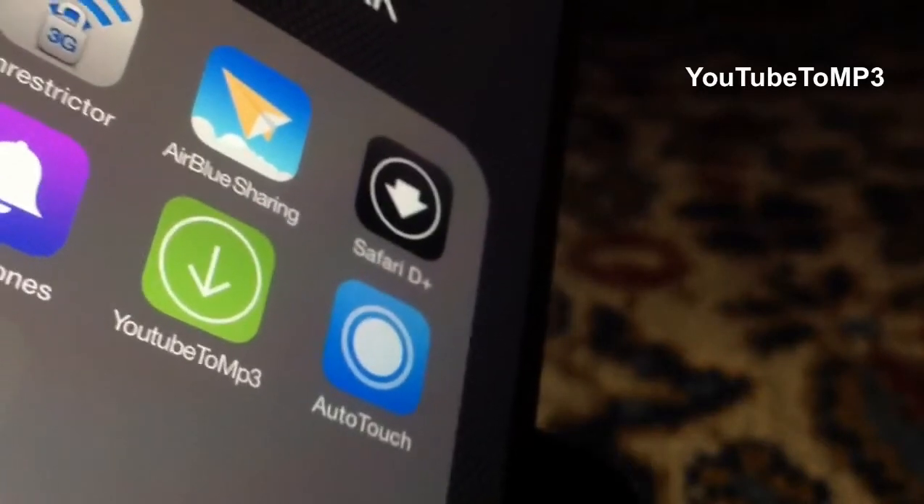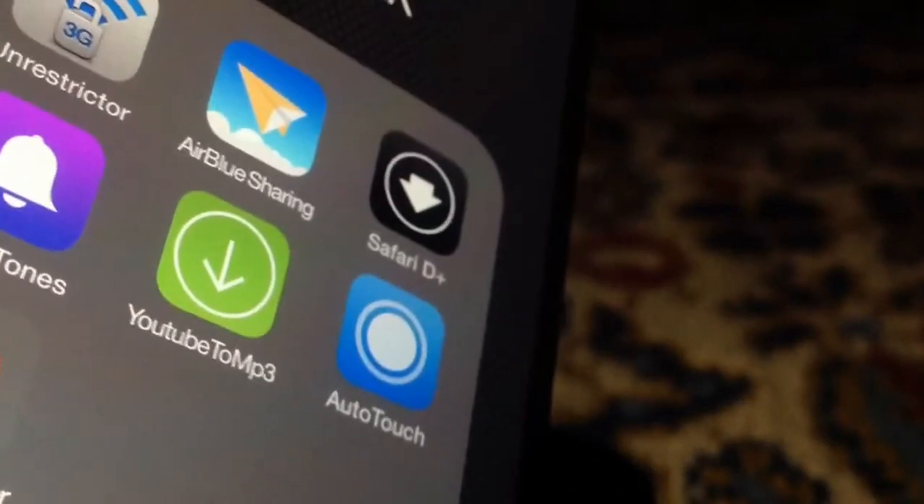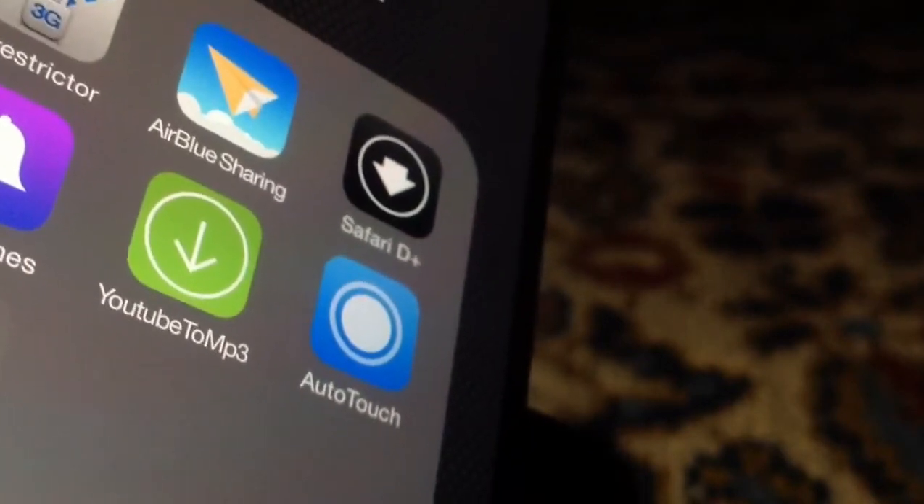YouTube to MP3 allows you to change or to convert YouTube videos into MP3 files. So this is very useful if you want to download a song and import it to the music library, and if it's inside a YouTube video. So I'll show you a quick tutorial of what I mean right here.